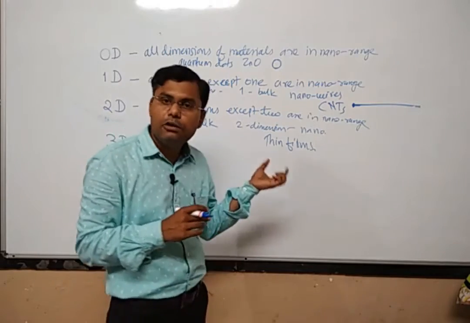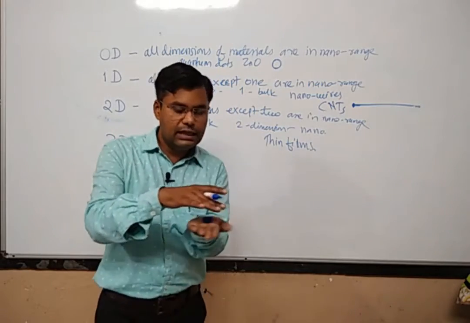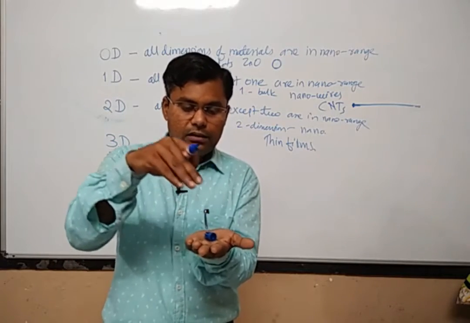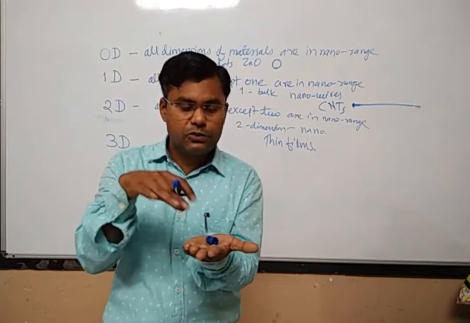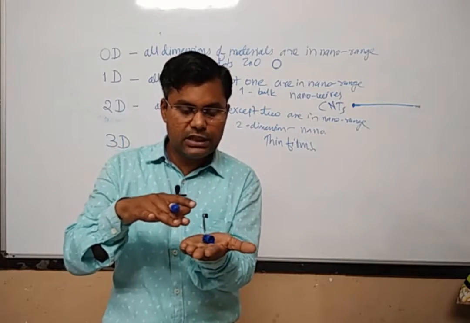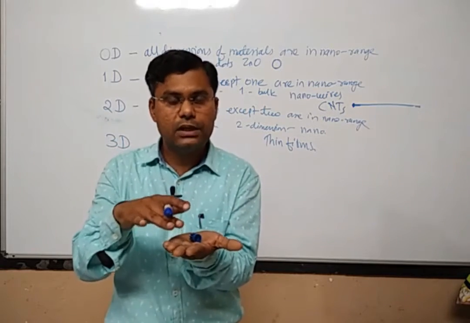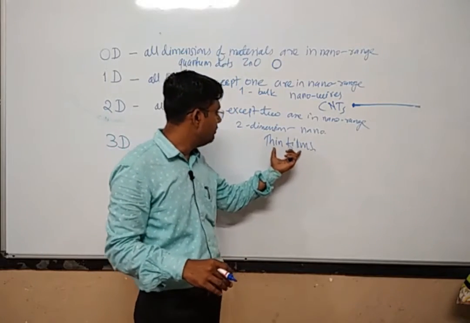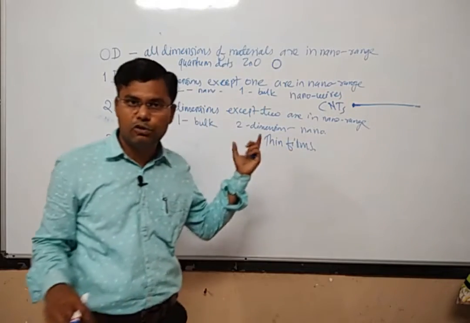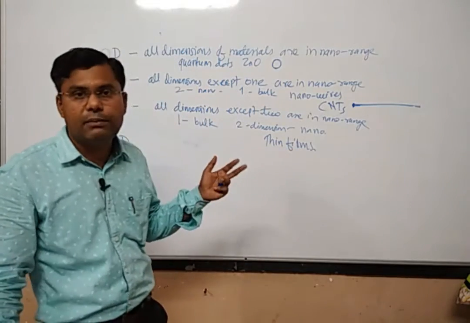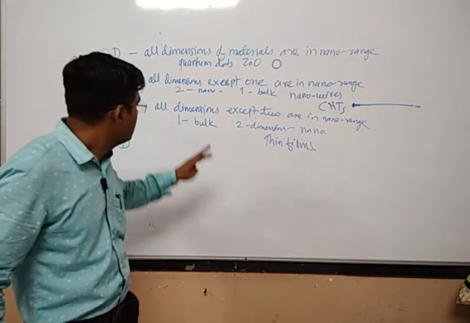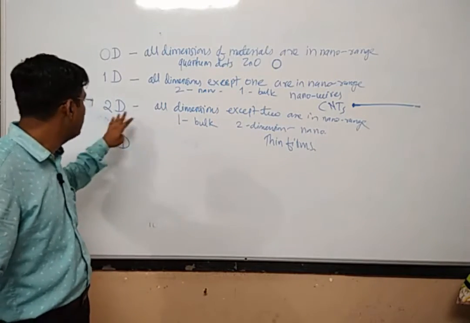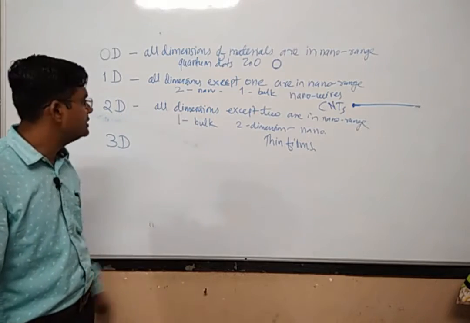Any kind of film, suppose there is a glass surface, and by some mechanism you can spray nanomaterials on this glass surface. What will happen? On this glass surface there will be the generation of a thin film. That thin film will have a thickness in the nano range, and the remaining two dimensions will not be in the nano range. Such materials are called 2-dimensional nanomaterials.